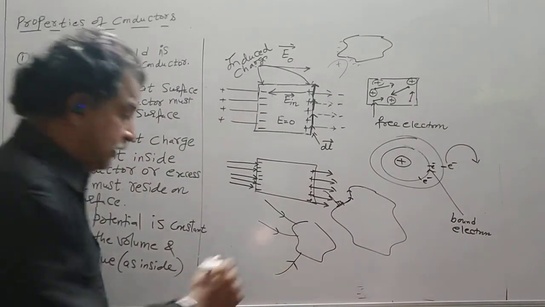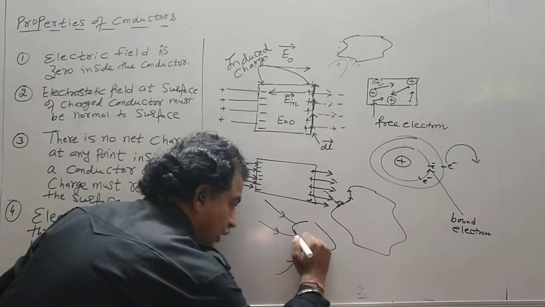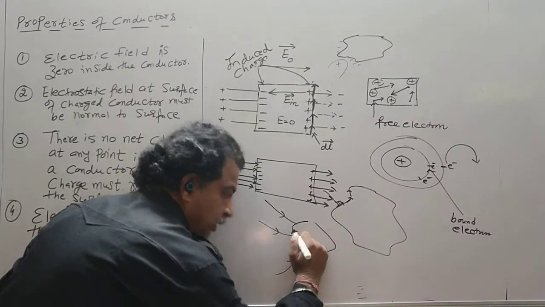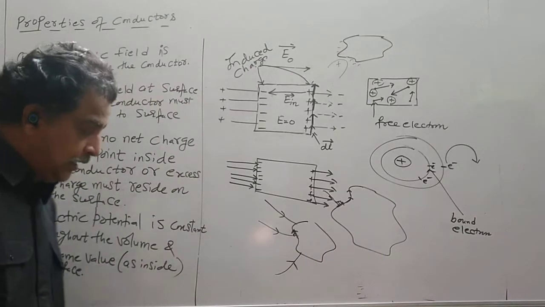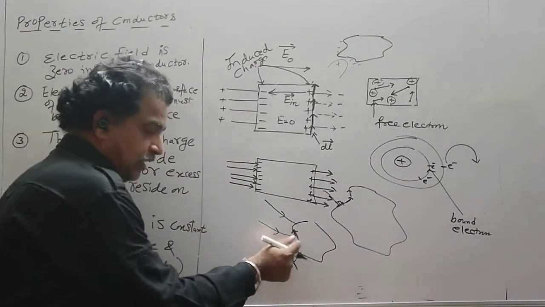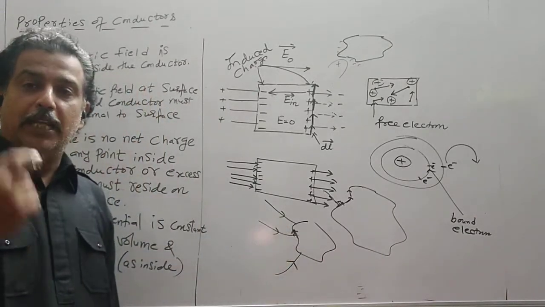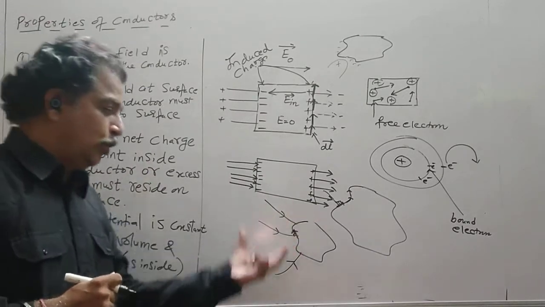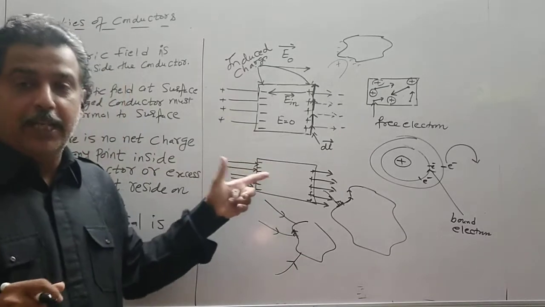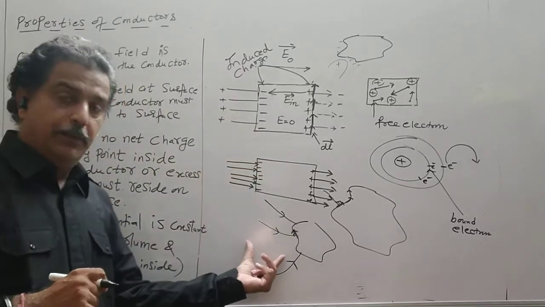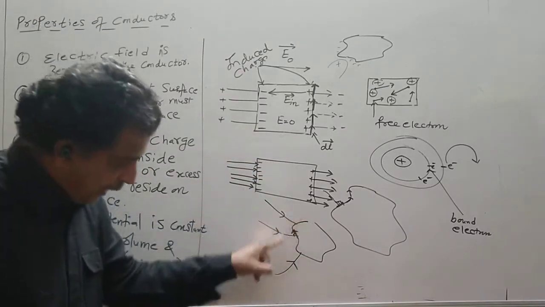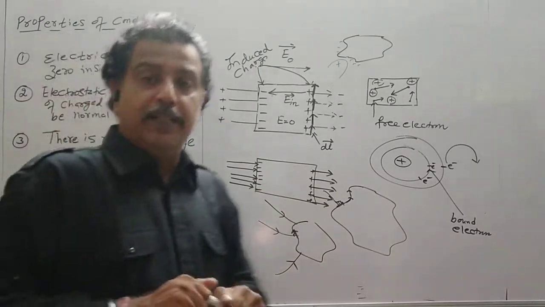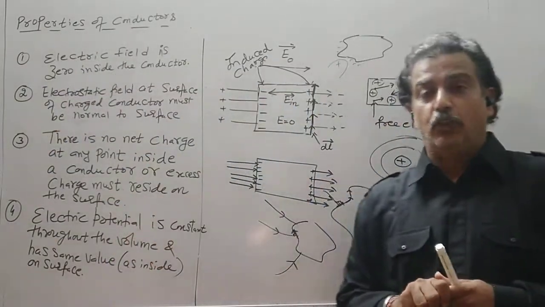You have to divide that surface into small parts and see this angle. If this surface is divided into small elements, then it will make an angle of 90 degrees. So for an irregular shape, the field line will not be exactly seen as normal. But if you divide the entire surface into small elements, the electric field is always normal.